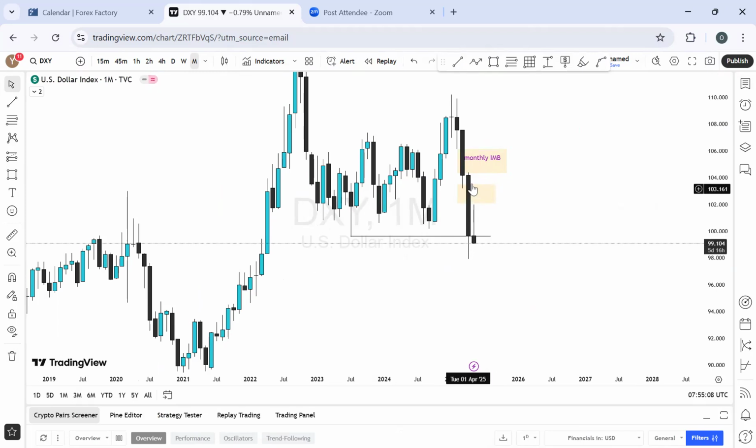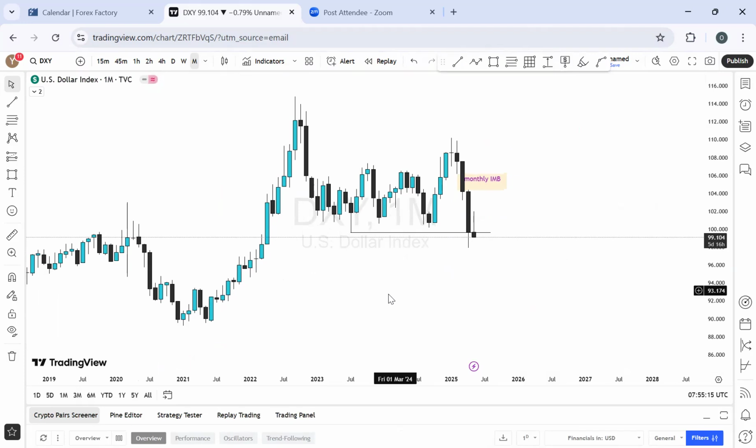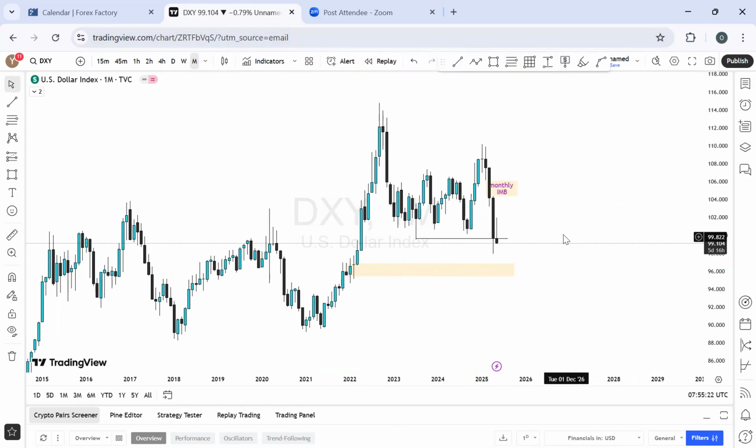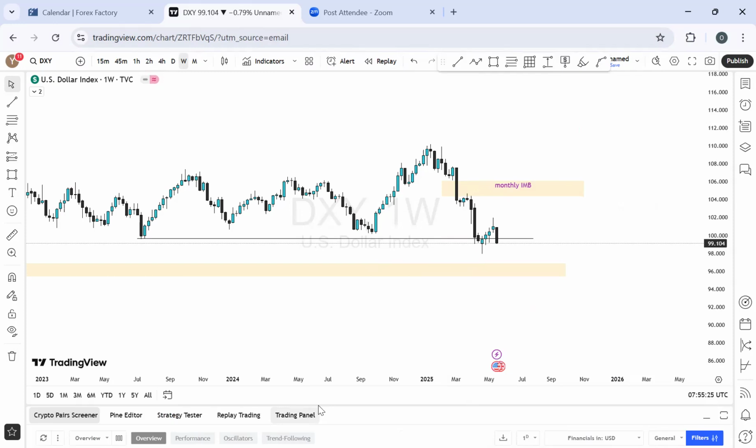But of course, we still leave this to run because the market is not yet closing on the monthly time frame. But ideally, this looks more bearish momentum, and let's see where this will take us, most likely on the lower time frame. And this is another level, another zone we can look out for on the lower time frame. But let's go there first. Let's see, on the weekly time frame,